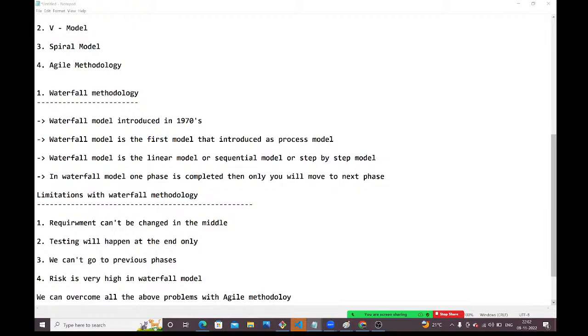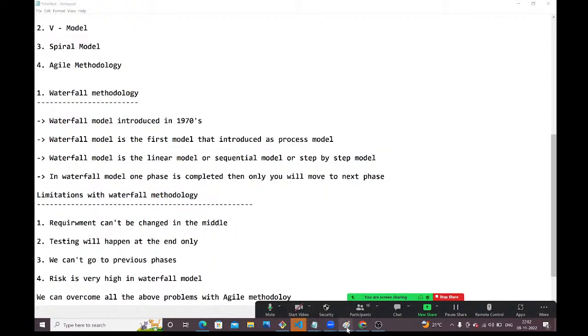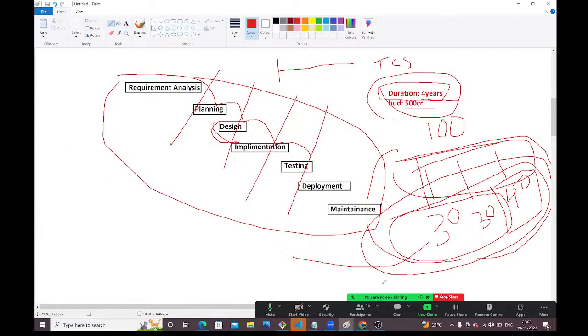Risk is very high in Waterfall model. In Agile, risk is very, very less. Why? Because for every sprint, we are taking the feedback from the client, guys. Once client is satisfied, then only we are moving to the next sprint. Then client will get satisfied or not? Yes, 100% he will get more satisfied.